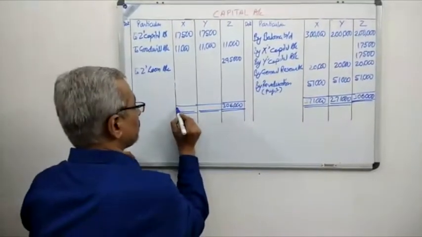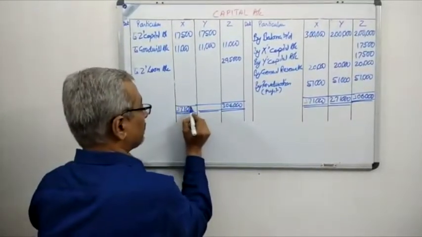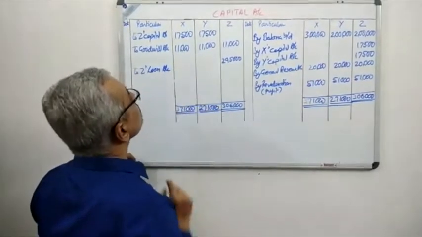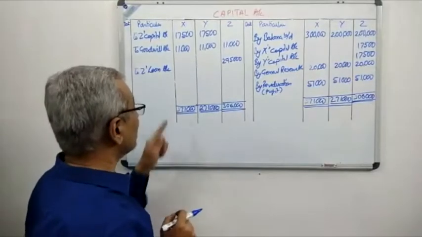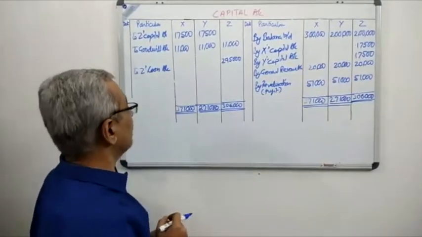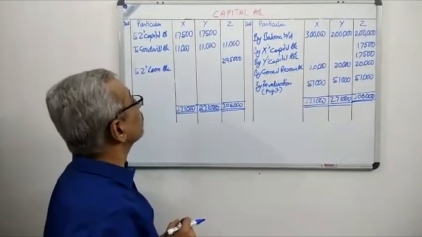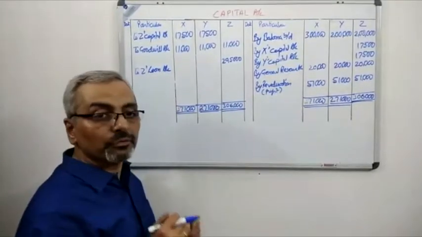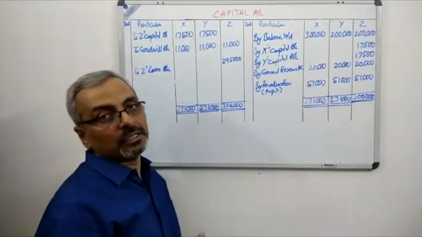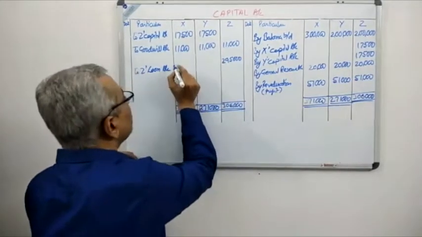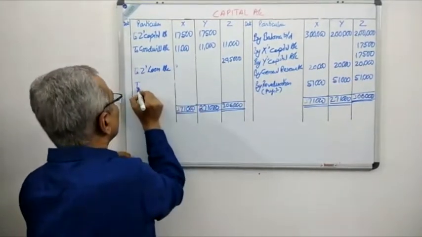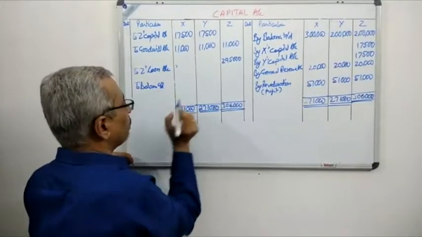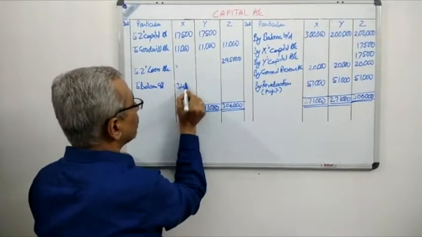Now, over here 3,71,000, over here 2,71,000. Let us subtract the figures which are given over here. 3,71,000 minus 11,000 gives us a value of 3,60,000. 3,60,000 minus 17,500 gives us a value of 3,42,500. I repeat again, we have over here the balance carried down, and we will have 3,42,500.